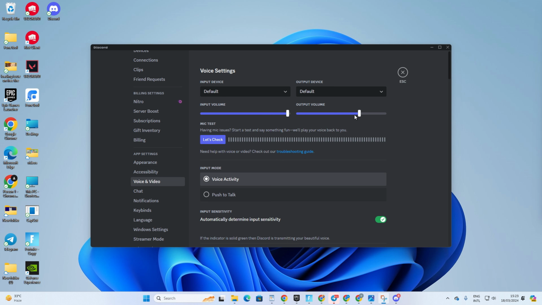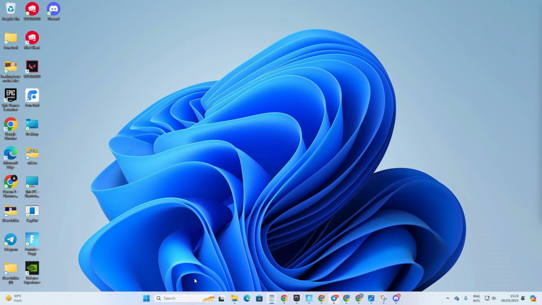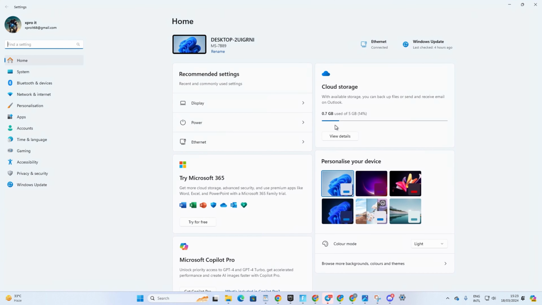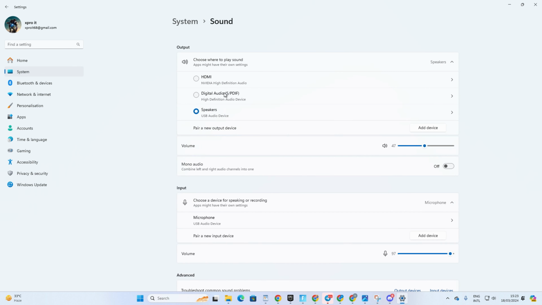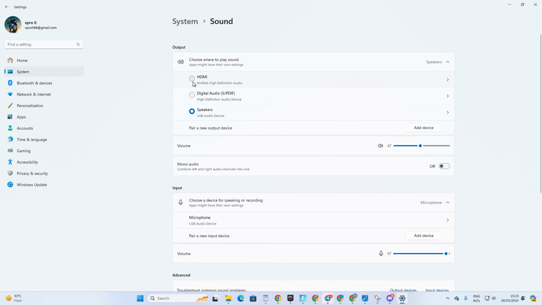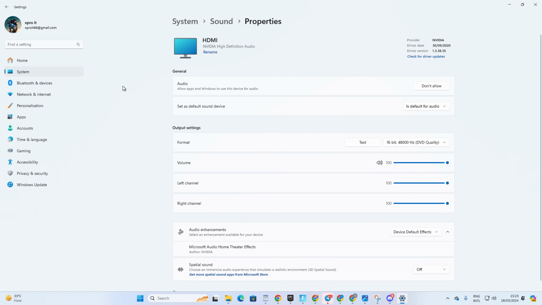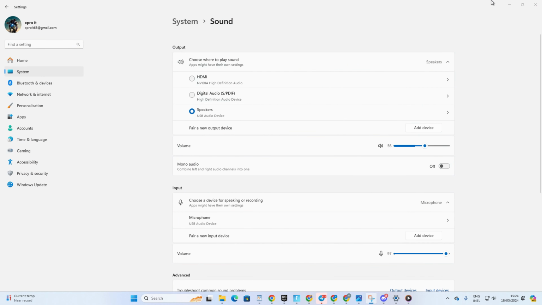Solution 3. Choose the proper audio device in Windows. To do this, open up Settings. Then click on System from the left side menu. Next, click on Sound from here. Now, from the Output section, just pick the device you want to hear sound from and check if that fixed the issue.